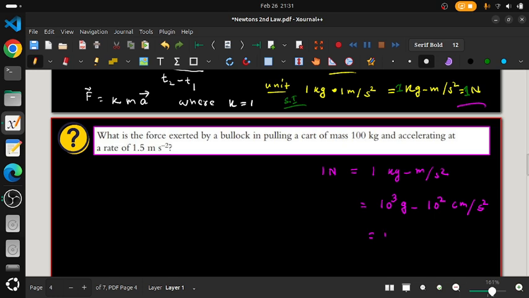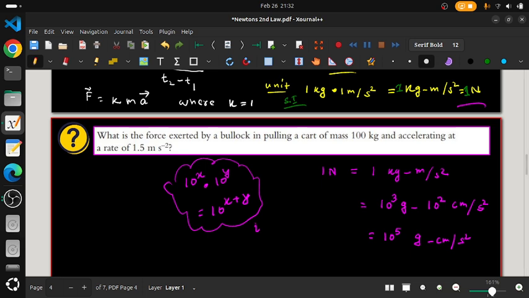So 10 power 3 into 10 power 2, the power will be added here, 1000 into 100, so we will get 10 power 5 gram centimeter per second square. I hope you know that. If you don't know, I'll tell you: if you have 10 power x into 10 power y, whenever we multiply like this, their powers will be added. If you don't know this, later we will be talking about that in your index chapter in maths.